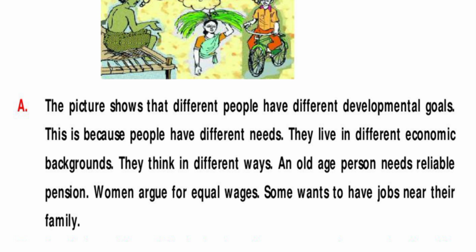What does the picture show? This picture shows that different people have different developmental goals. This is because people have different needs. They live in different economic backgrounds. They think in different ways. An old age person needs reliable pension. Women argue for equal wages. Some want to have jobs near their family.